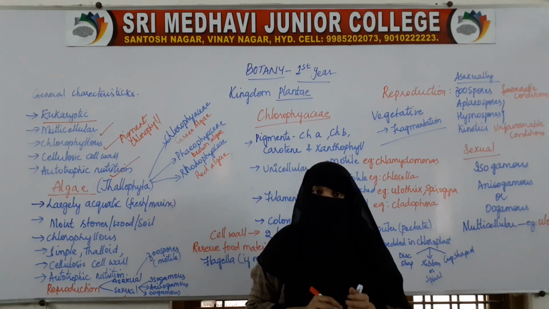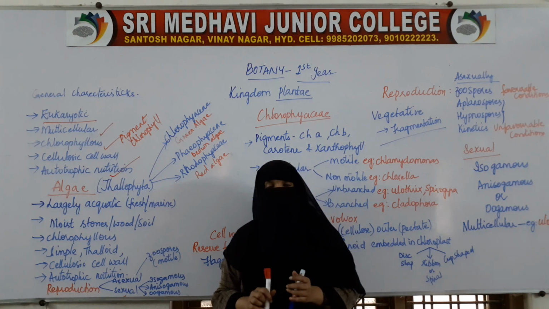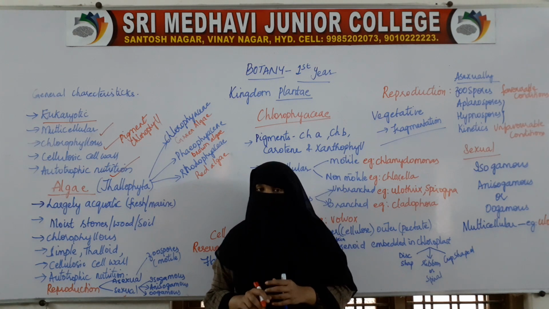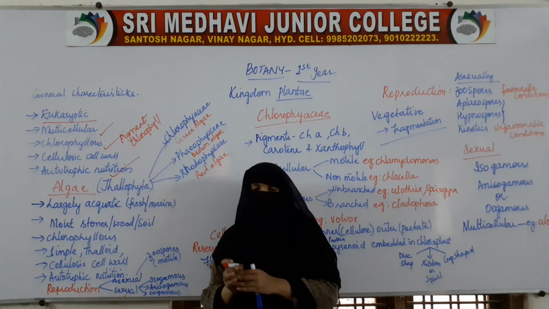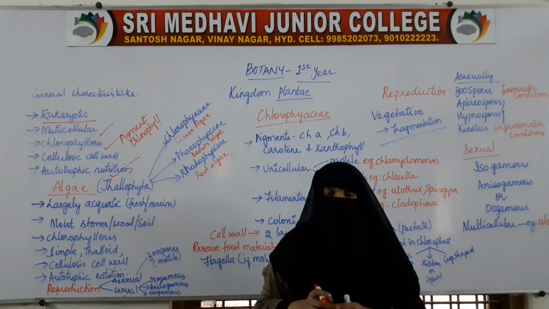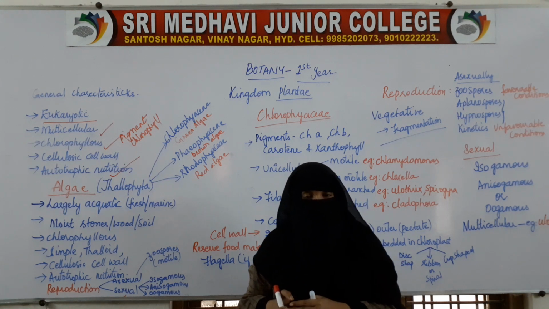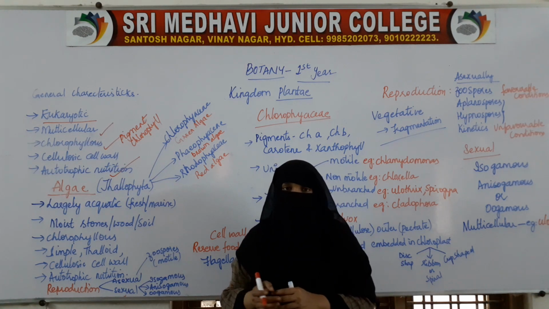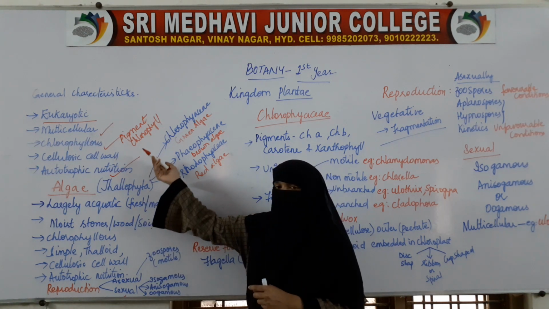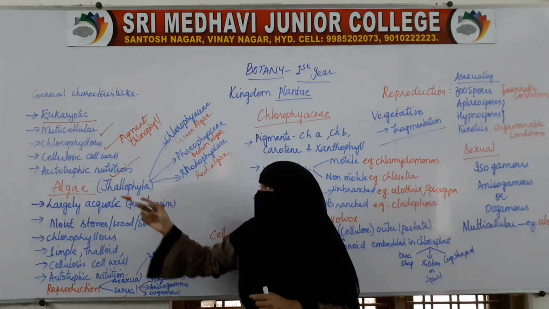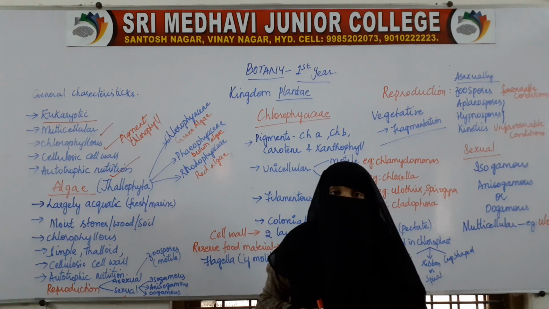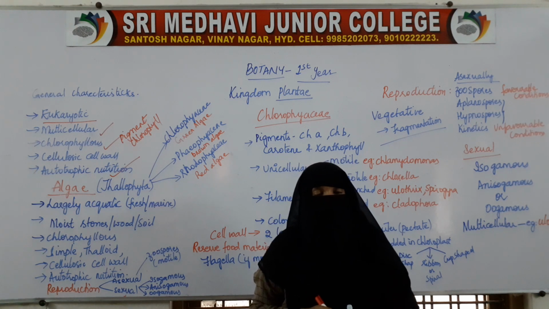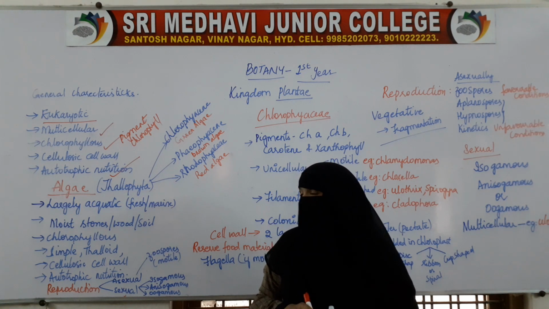All the organisms which belong to kingdom Plantae have chlorophyll, and naturally they will be producing their own food, and then all of them will show which type of nutrition? Autotrophic nutrition, that is, they can prepare their own food.